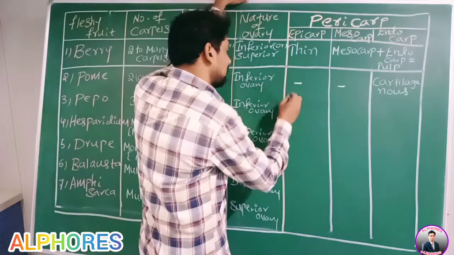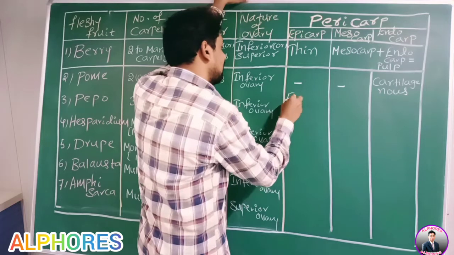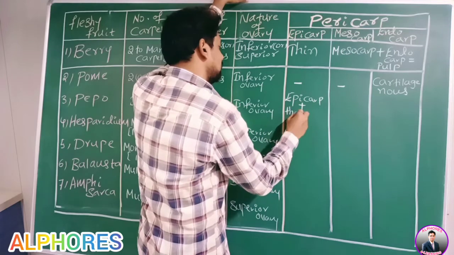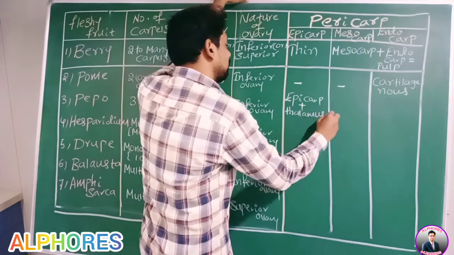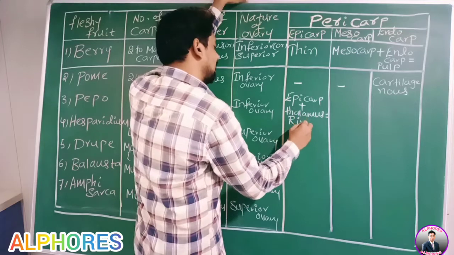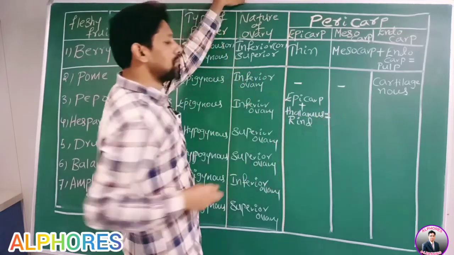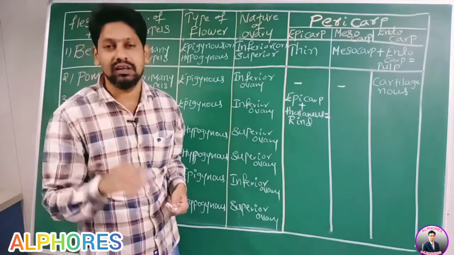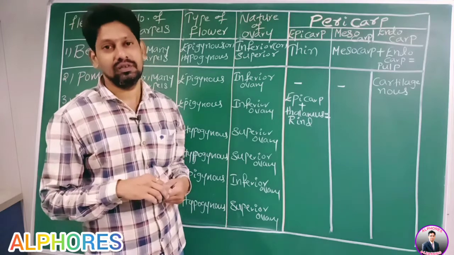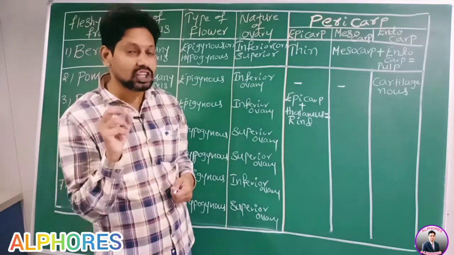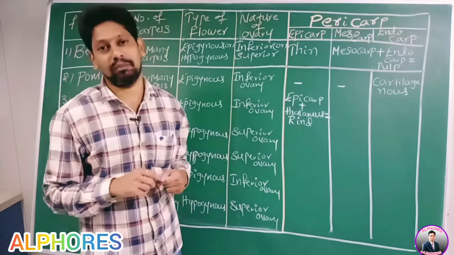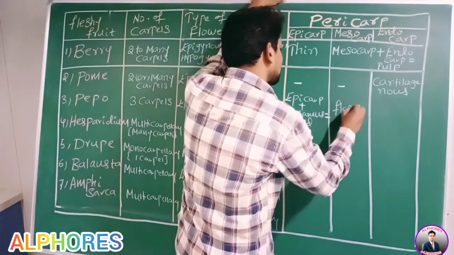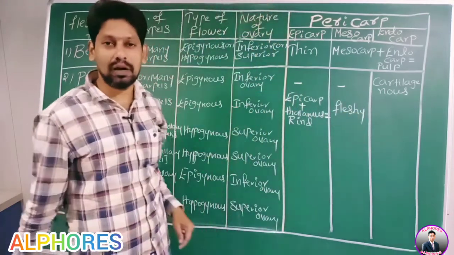That rind is formed by the fusion of what plus what? Epicarp is fused with thalamus to form rind. Now you take out that rind, that yellow-green layer. The remaining white part will be fleshy, yes or no? That is mesocarp. Therefore, how is mesocarp? Mesocarp is fleshy.